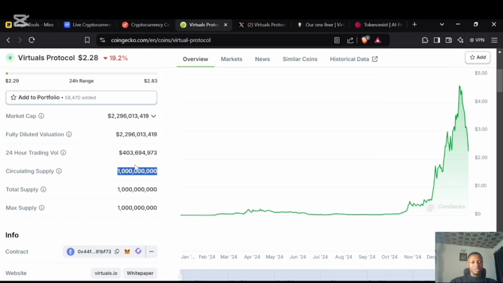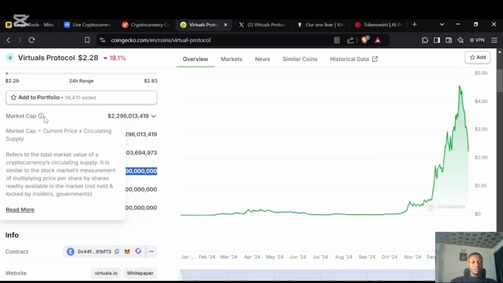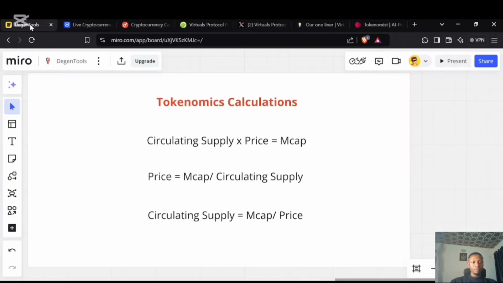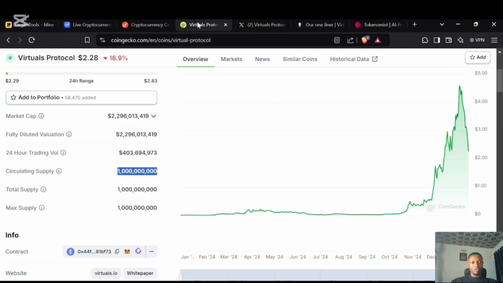Do you understand? So that's the calculation. You divide the market cap by the circulating supply, and it gives you the price. So you can come back to verify that the price is the market cap divided by circulating supply, and play around with that information on so many other projects you want to look at.